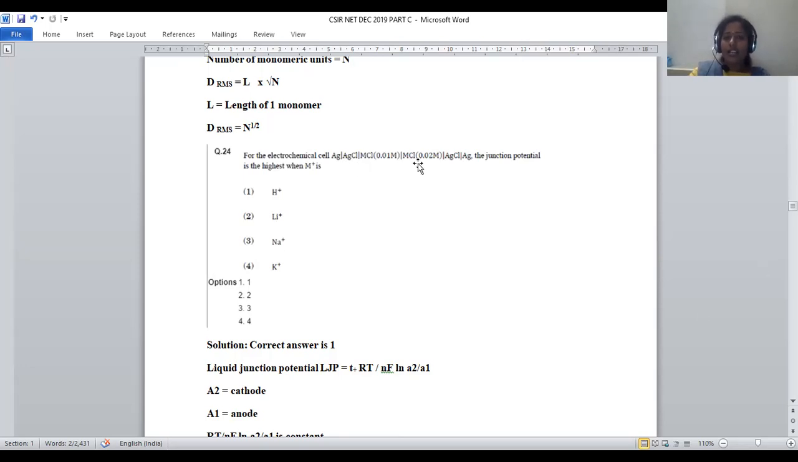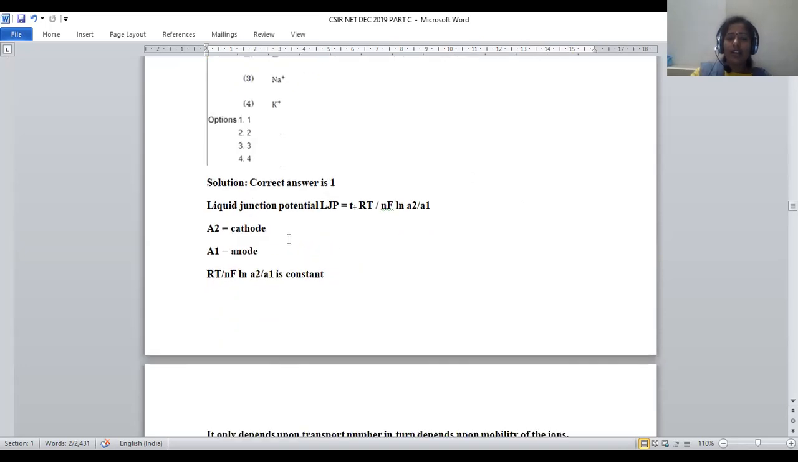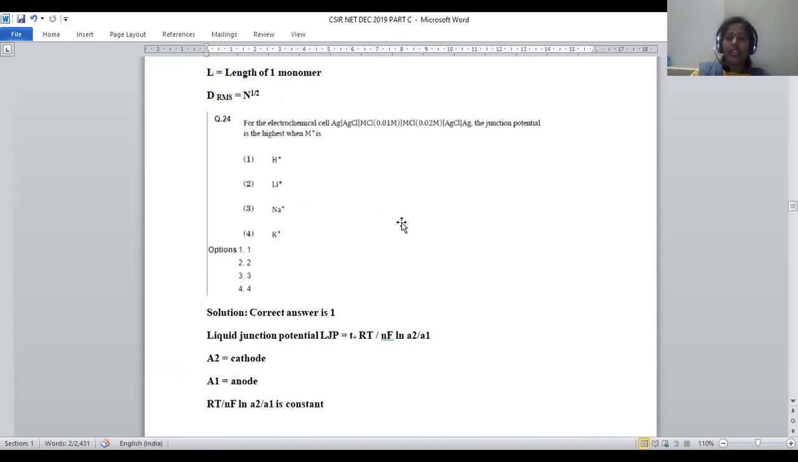For this concentration cell, we have to predict for which M plus the junction potential is the highest. In order to predict the junction potential value, we have the formula. Liquid junction potential value is equal to T positive, which stands for the transport number of cation, into RT by NF ln A2 by A1. The activities A2 and A1 should be taken.